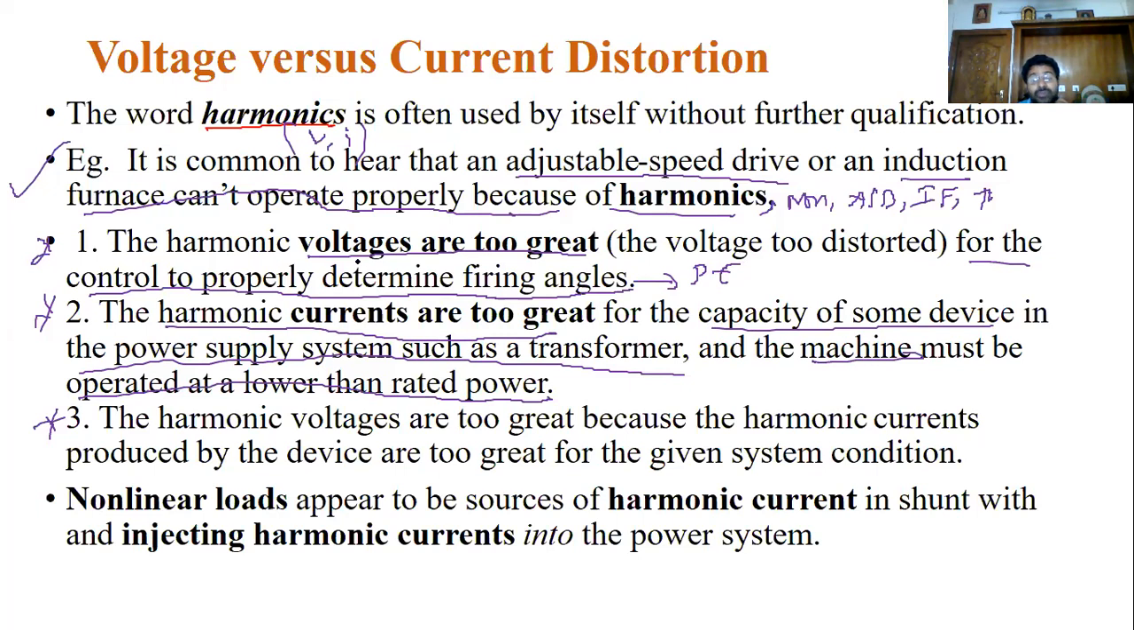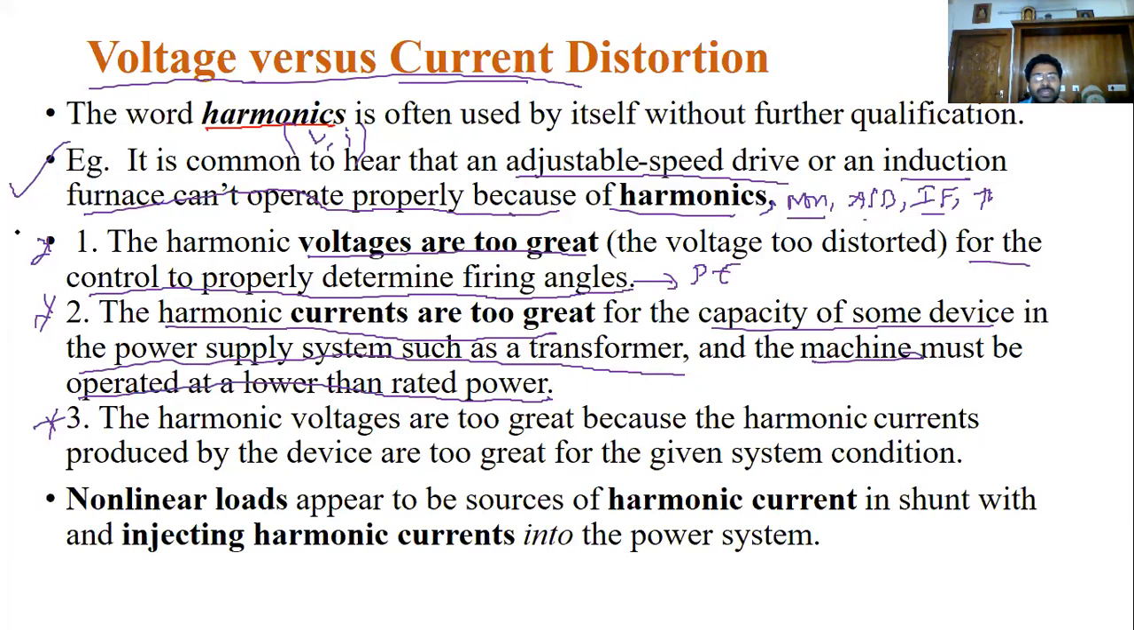Now see, harmonic voltages are very high in the power system. One thing you should be clear about: harmonics are produced because of non-linear loads, such as adjustable speed drives, induction furnaces, arc furnaces, and some power electronic devices. Now see how the voltage harmonics and current harmonics are produced more in the power system.